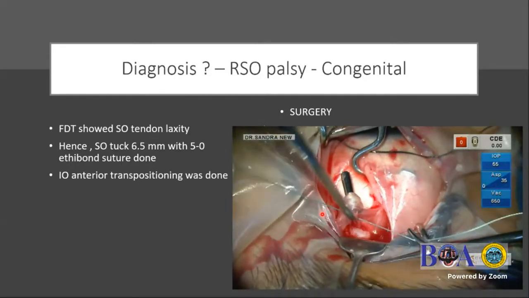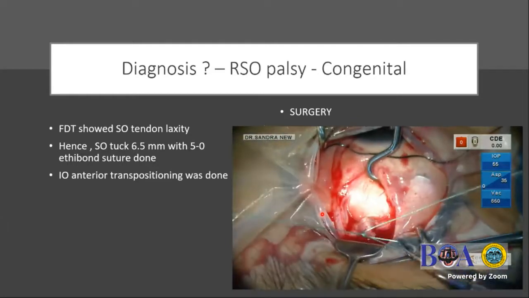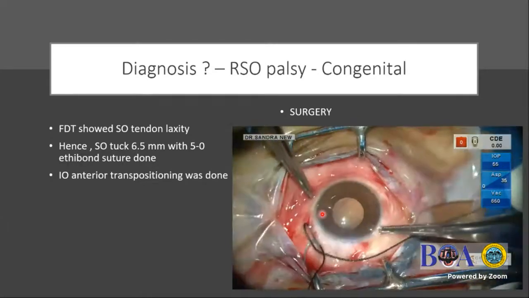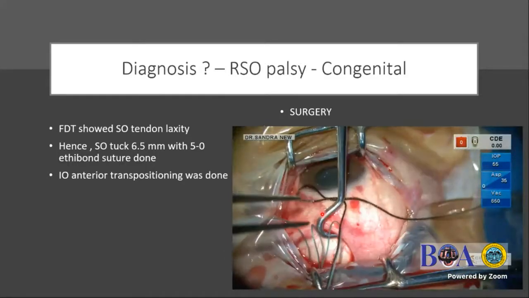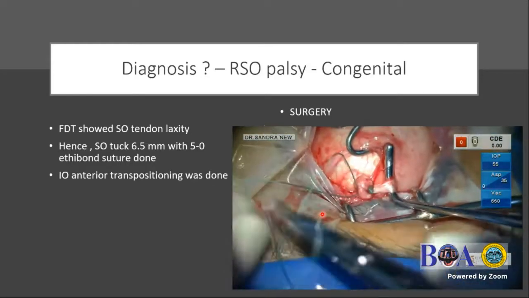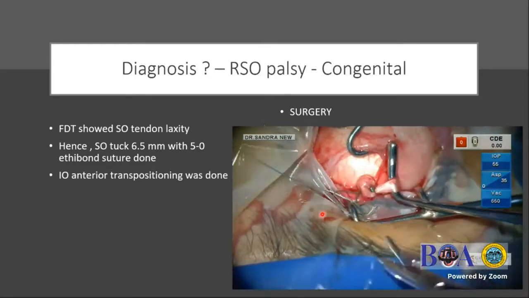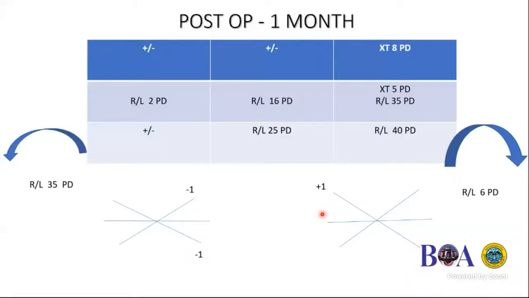So I'm doing a tuck here, and usually prefer to do an adjustable tuck where you put in the slip knot and then you titrate the amount of tightness that you want. As you can see here, it is much tighter after doing the tuck than it was before. You can compare the amount of cornea that goes into the nasal supranasal aspect, and so the tuck is done here.